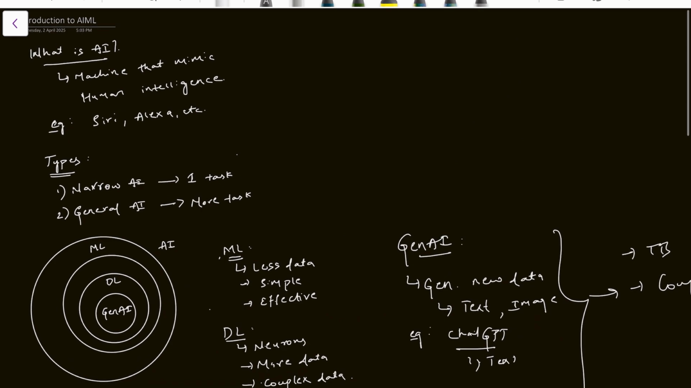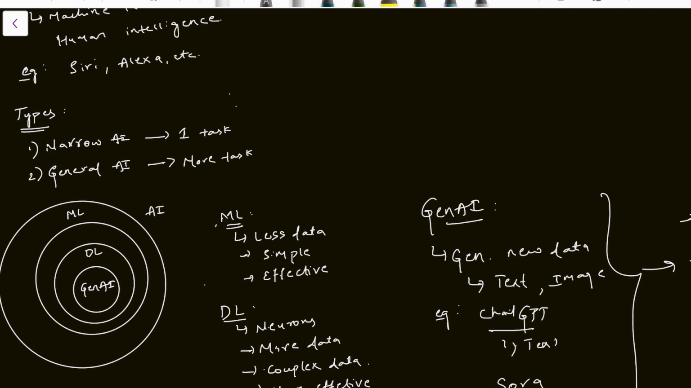So let us revise once again. What is AI? It is a machine that mimics human intelligence. The examples are Siri and Alexa. What are the types of AI? Narrow AI and general AI. Narrow AI is one task, examples are like chatbots. General AI is not up to the mark nowadays because scientists are still working on it to improve it. It will be coming in the future.